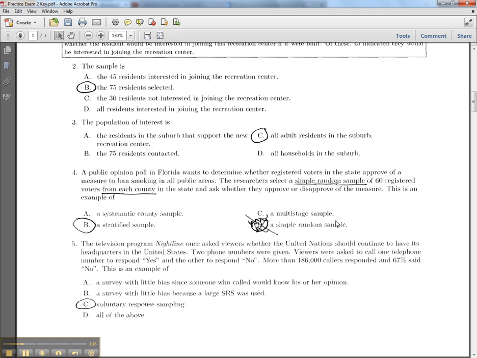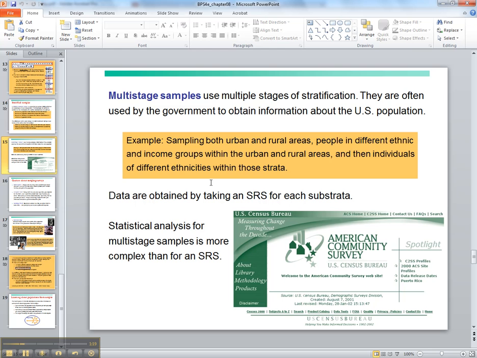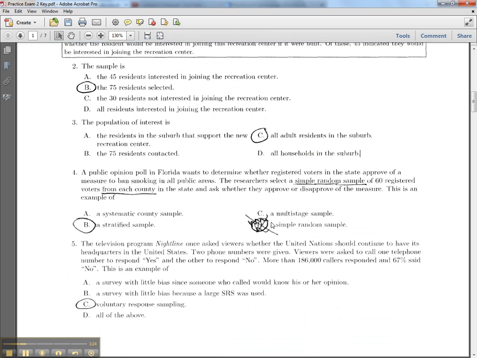Letter C, it's not letter C because multi-stage sample. If you remember, most multi-stage samples use multiple stages of stratification. So since this is only really one stage of stratification, it's just a stratified sample. And this whole thing is a simple random sample, but the question is asking for what the truest answer is of the 4. Now, although it is a simple random sample, it's much more than just a simple random sample. It's a stratified sample. So you would be tempted, like how this person picked D, you'd be tempted to select D, but the most true answer of the 4 is B.